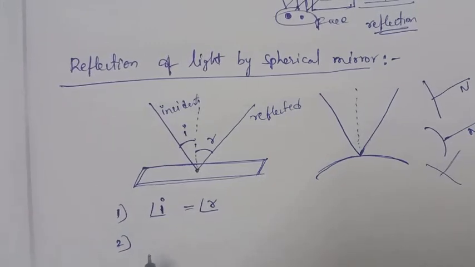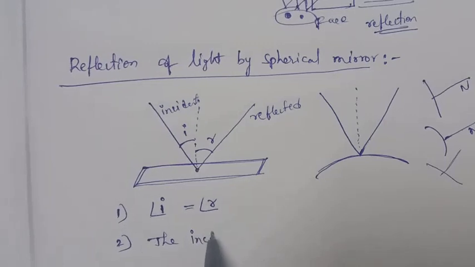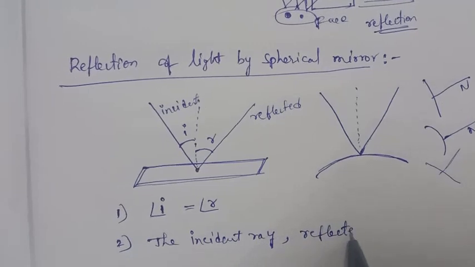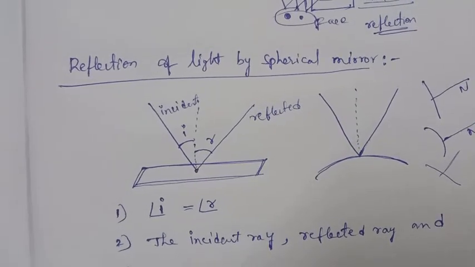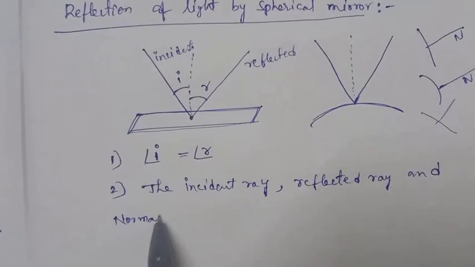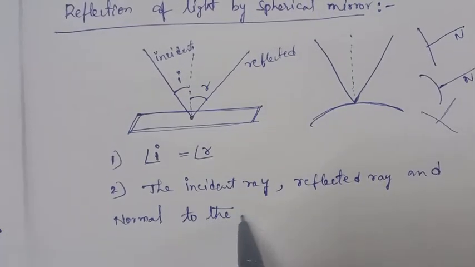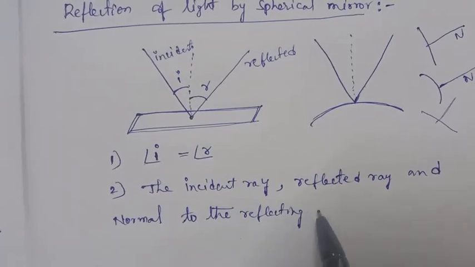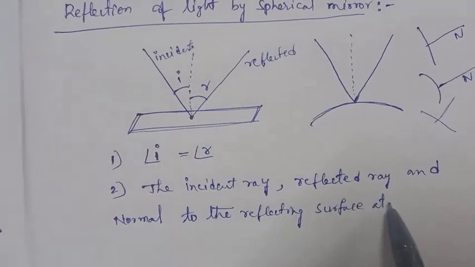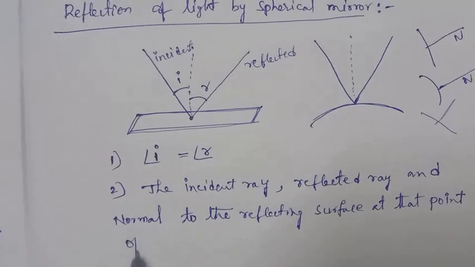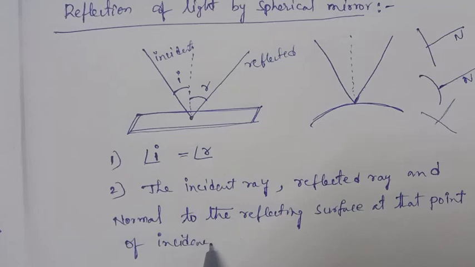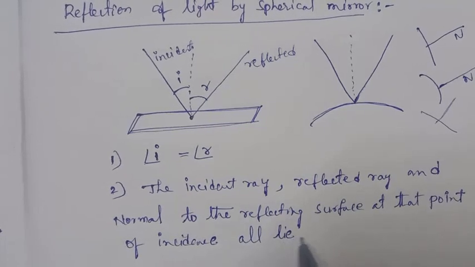And the second is that the incident ray, the reflected ray, and the normal to the reflecting surface at the point of incidence all lie in the same plane.